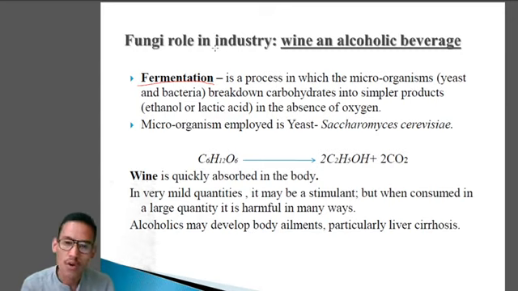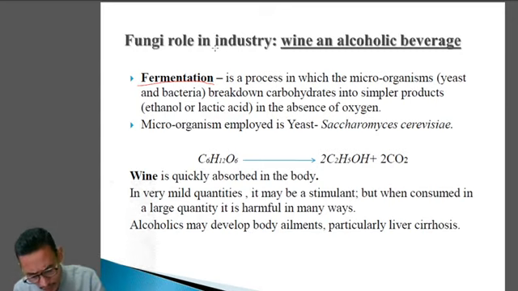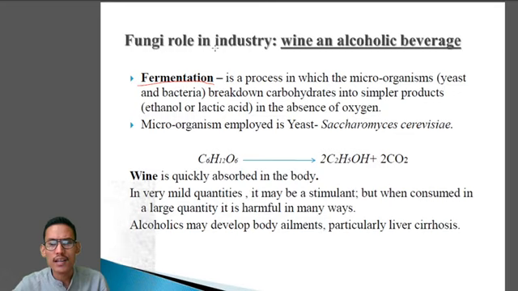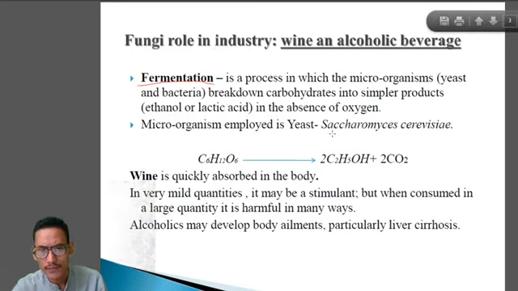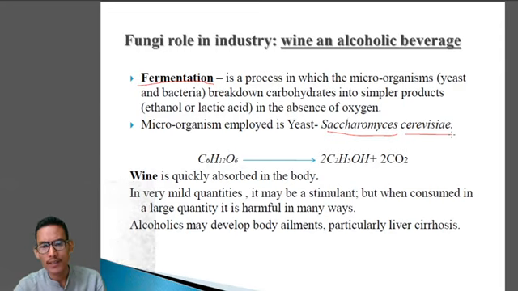During fermentation, the yeast and bacteria break down the carbohydrate into ethanol or lactic acid in the absence of oxygen. The source for making wine is mainly grapes, and for making beer it is mainly barley maltose. In making wine and beer, the microorganism used is mainly the yeast Saccharomyces cerevisiae, which is the scientific name, written in italics.